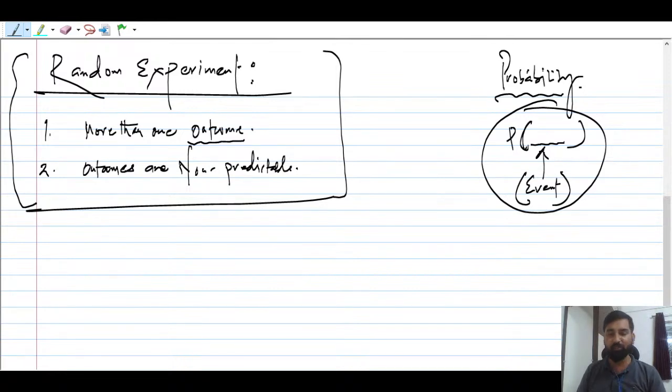So can somebody tell me what are the examples of sample space? Sorry, not sample space, random experiment. Yes, what are the examples of random experiment? Some new examples you guys can give me. Everybody knows tossing a coin is a kind of experiment, because if you toss a coin, there will be two outcomes, head and tail, right? Head and tail. Understood? Yes, guys.